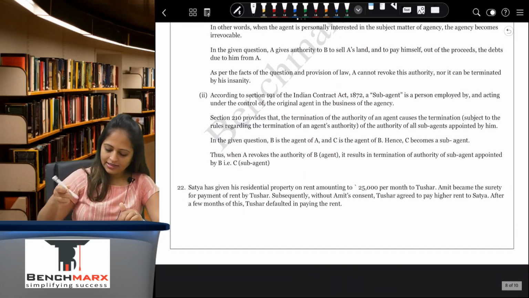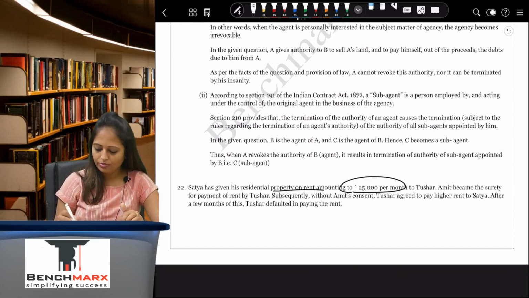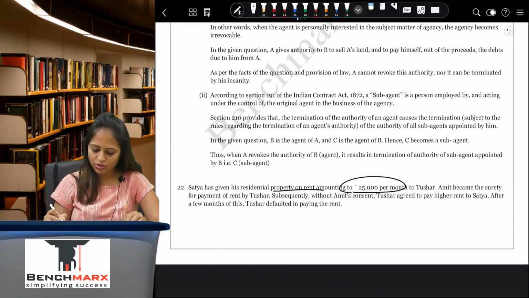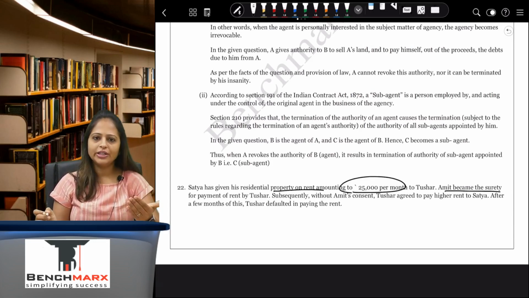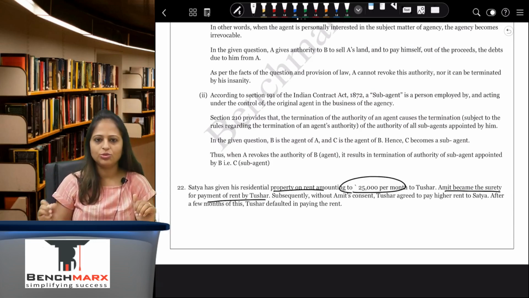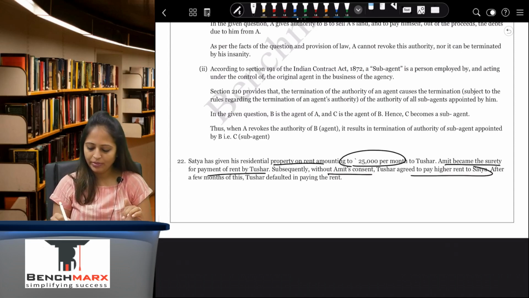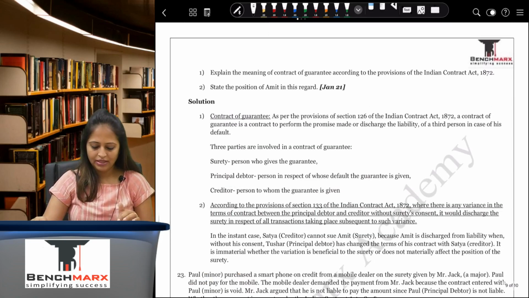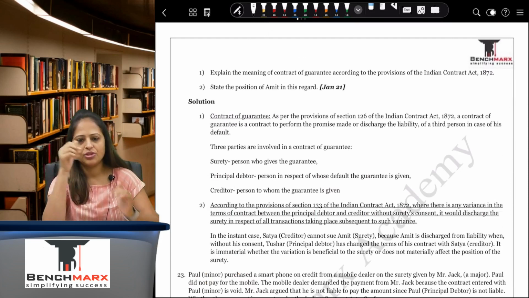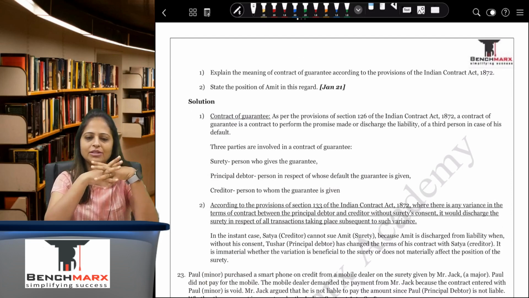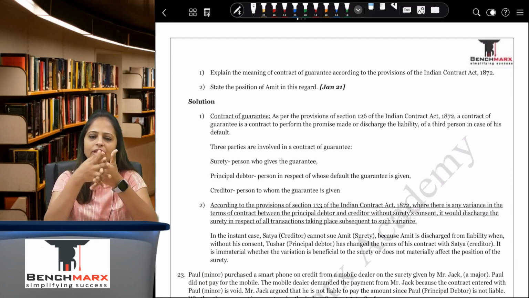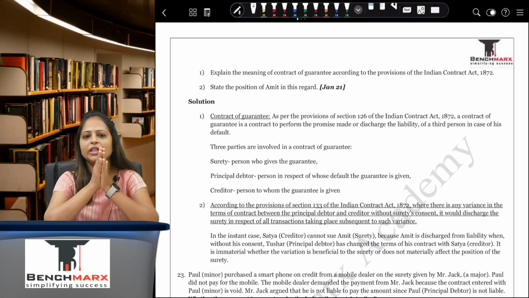Satya has given his residential property on rent amounting to rupees 25,000 per month to Tushar. Amit became the surety for payment of rent by Tushar. Subsequently, without Amit's consent, Tushar agreed to pay a higher rent to Satya. After a few months, Tushar defaulted in paying the rent. Explain within the provisions of the Indian Contract Act what will happen. So here again the same thing, that if there is any variation in terms of contract, then the surety will not be liable if the variation is done without his consent or without informing him.